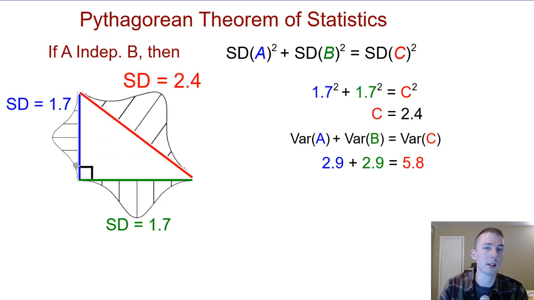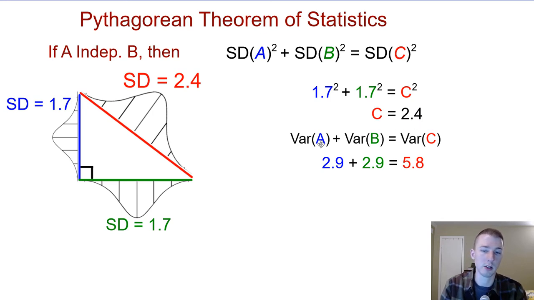So rolling a dice had a standard deviation of 1.7. So 1.7 squared plus 1.7 squared would give us the 5.8. Then we take the square root of the 5.8, which would give us a standard deviation of the sum of the two events of 2.4.